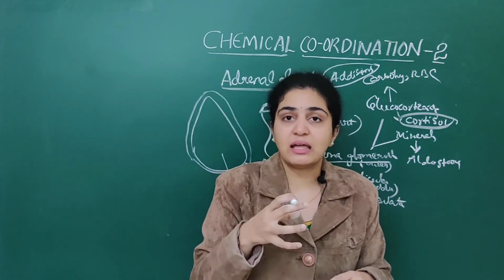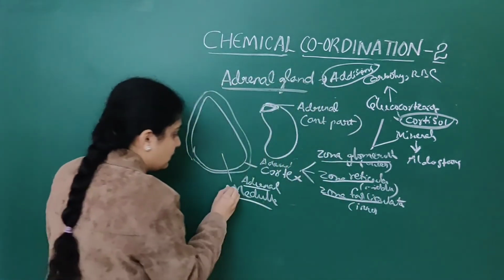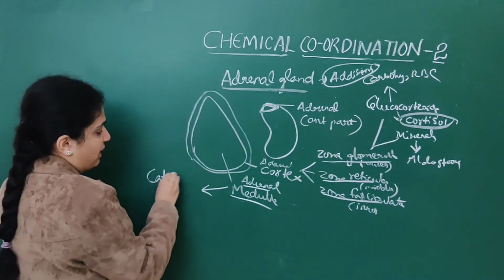The adrenal medulla secretes hormones mainly called catecholamines.